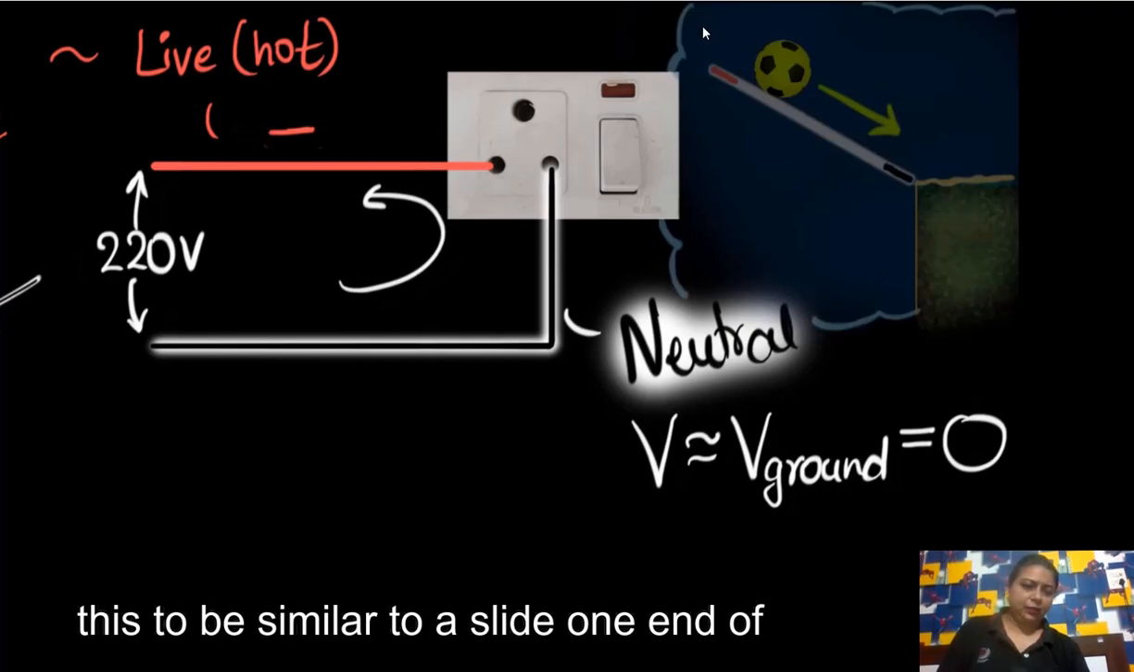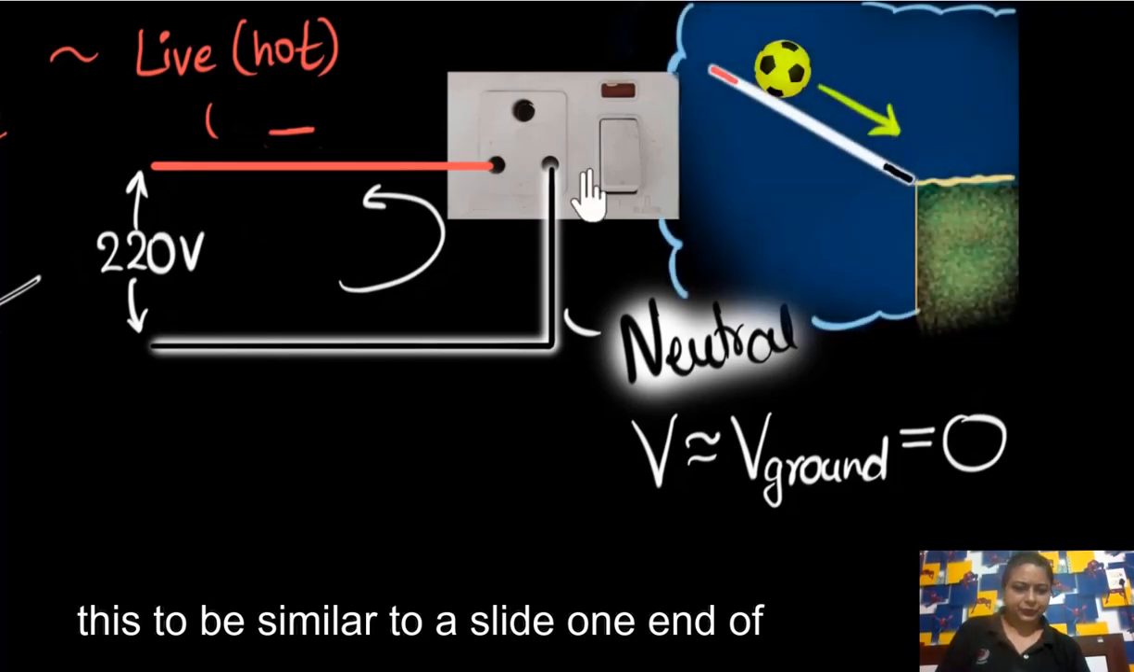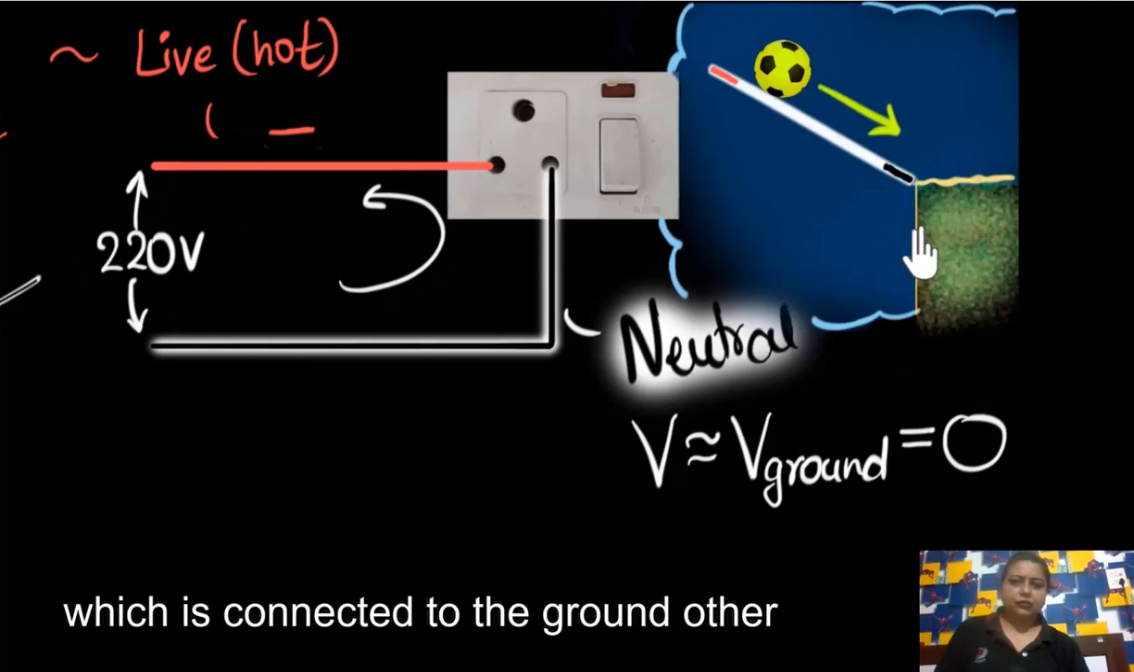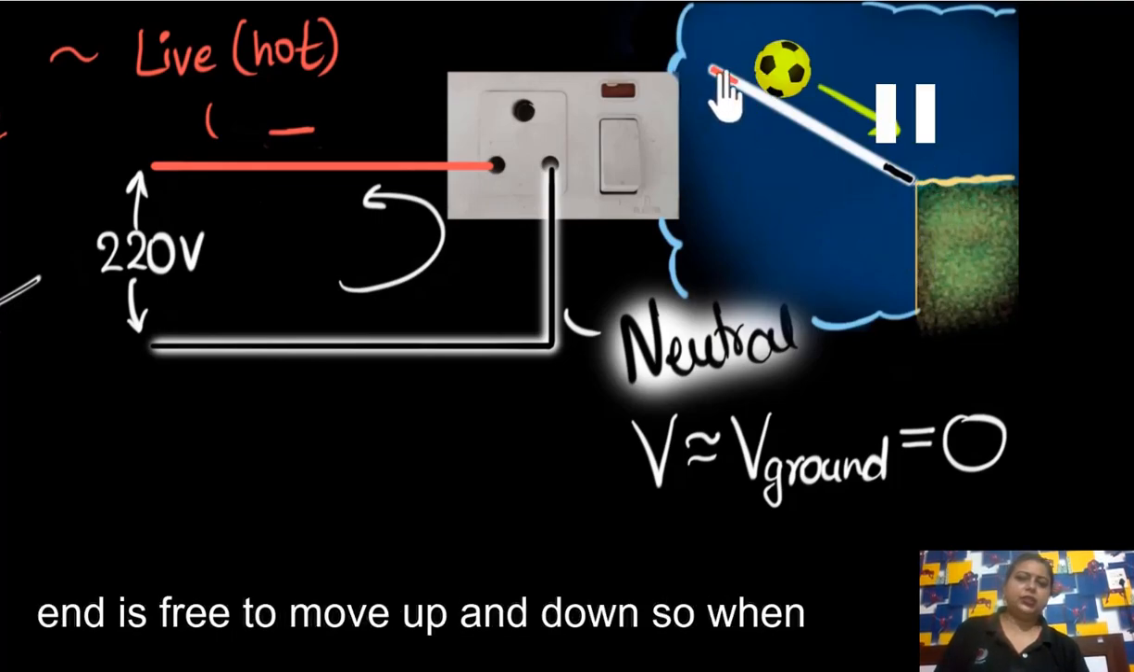Just look here, यहाँ पे slide one end की तरह रहेगा. This ball goes down from this side. So look at this picture. This is very similar to a slide. One end of a slide is connected to the ground, the other end is free to move up and down.